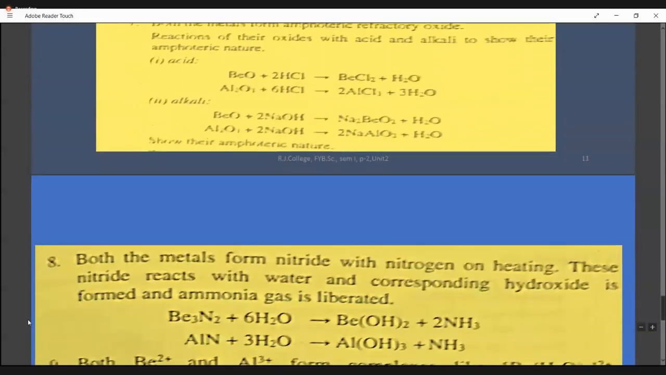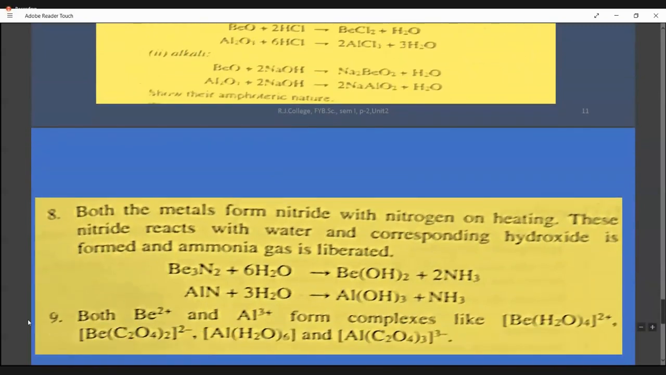They react with nitrogen and form nitrides. After forming nitride, when they react with water, they liberate ammonia. The same type of equation we saw in the first diagonal pair, the lithium-magnesium pair. They also form nitrides. Beryllium nitride is Be3N2, aluminium nitride is AlN. Whenever nitrides react with water, they form ammonia. So ammonia is the side product in both cases. The main product is metal hydroxide, beryllium hydroxide and aluminium hydroxide. So these are the set of chemical and physical properties for beryllium and aluminium.